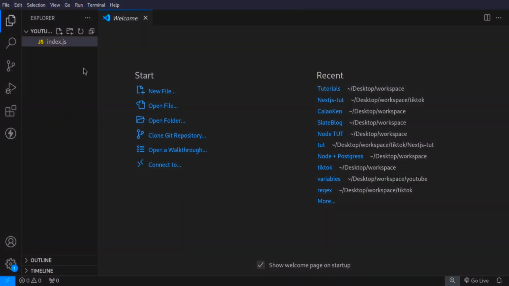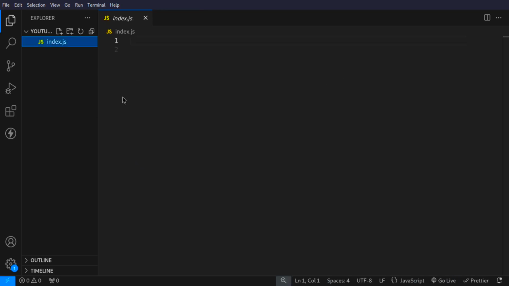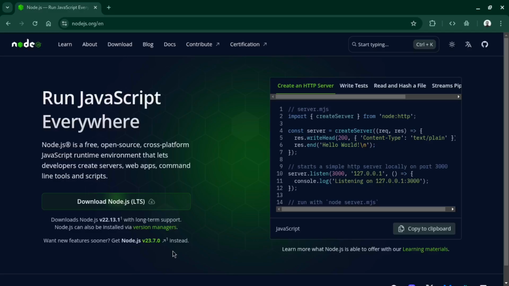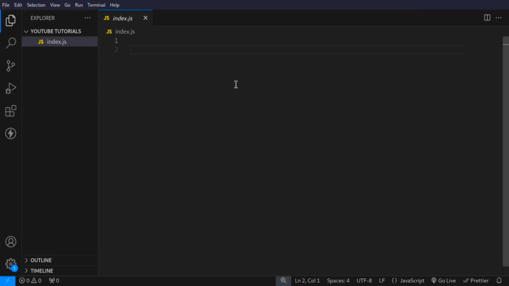So I'm going to open my code editor. I will be using Visual Studio Code, and I'll also be using the Node.js runtime. If you don't have Node.js installed, just head over to nodejs.org and download the LTS version for your operating system. Now back to my code editor. Let's look at the default behavior of JavaScript while fetching data.